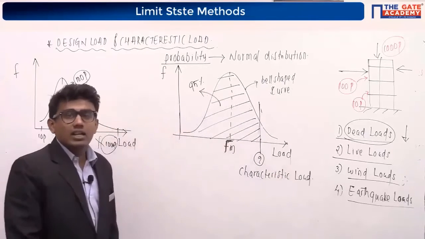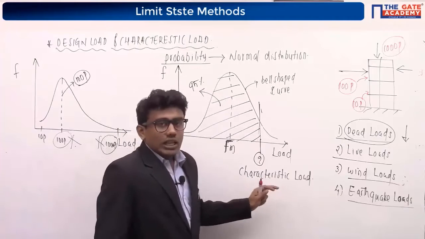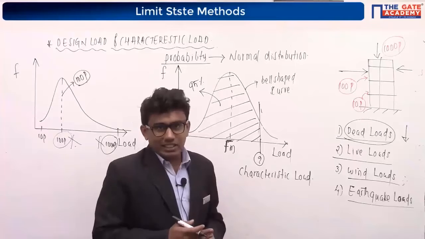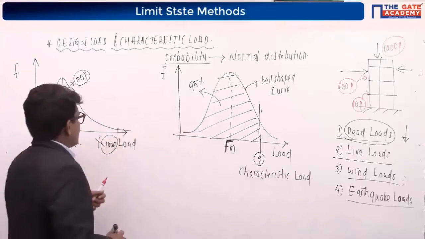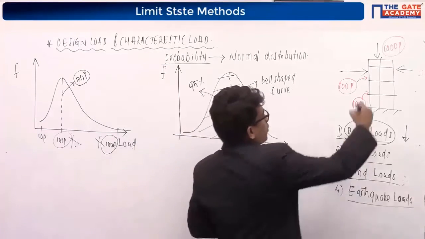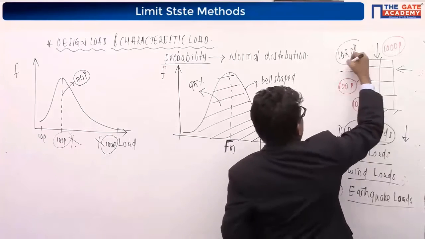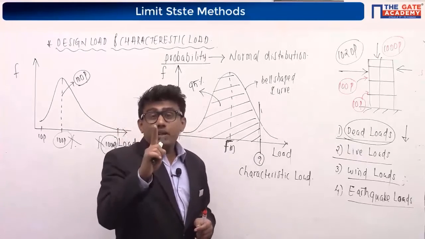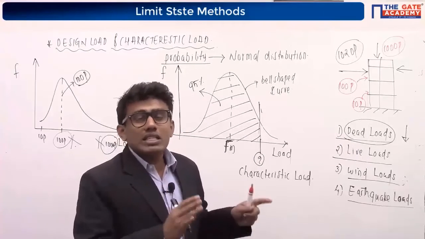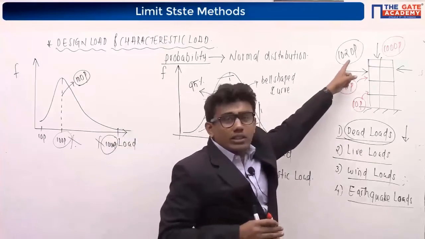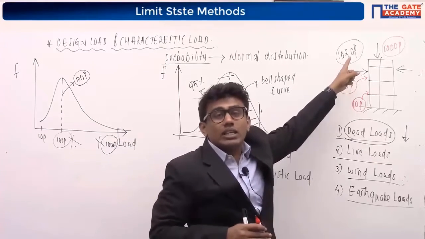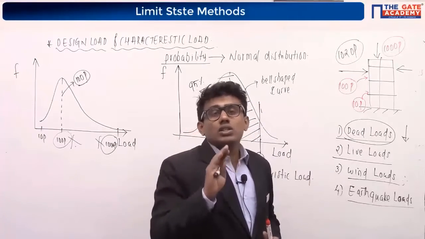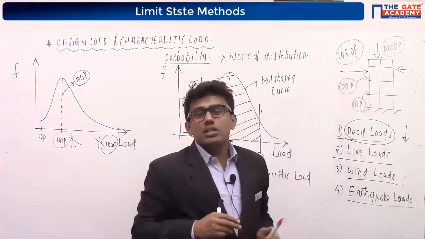Characteristic load acting in the structure. So what is characteristic load? The load which is having around 95% of probability of not being exceeded. Which means that if in this structure, suppose 10, 20% is the characteristic load, the meaning of that is there is a 95% probability that the load acting on the structure is not greater than 10, 20% load. With 95% probability, the load acting on the structure will not be more than our 10, 20% load.